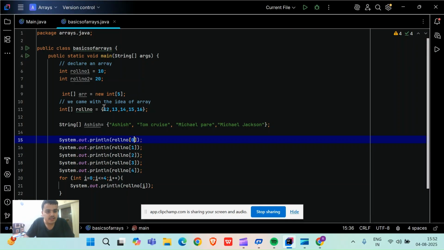This is the way to declare an array. This is method number one. See line number 9, this is the way to declare an array. Here, int array, with the new keyword of Java.